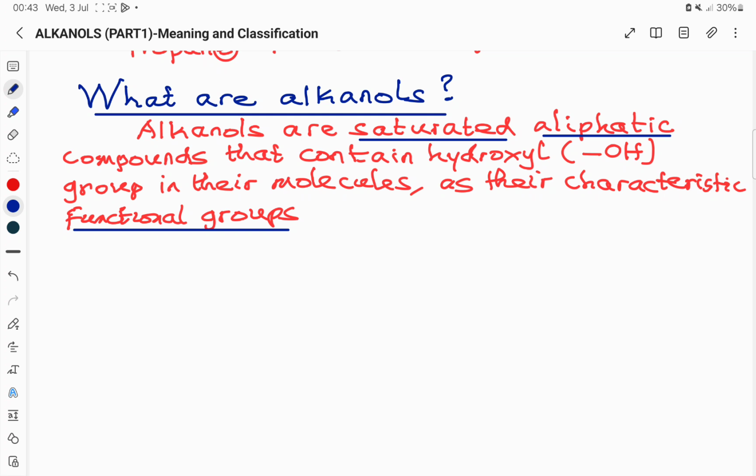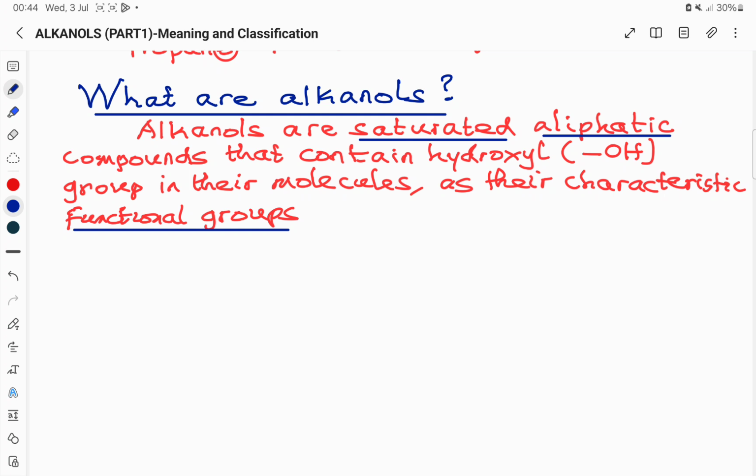If you remember very well, the alkanes are saturated because the carbon atoms in their molecules are joined by only single covalent bonds. So any compound in whose molecules the carbon atoms are joined by only single covalent bonds will be described as saturated. So alkanols are saturated. By the time we begin to write some examples of the structures of alkanol molecules, you will see that the carbon atoms are joined by only single covalent bonds.